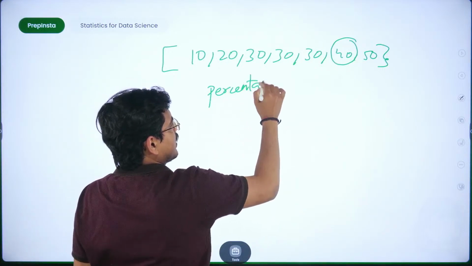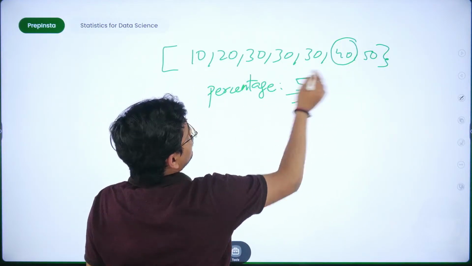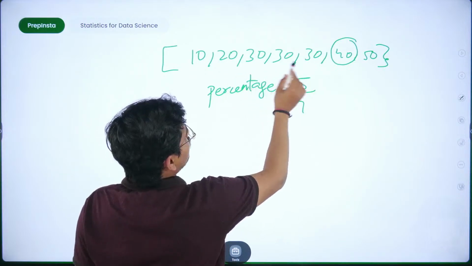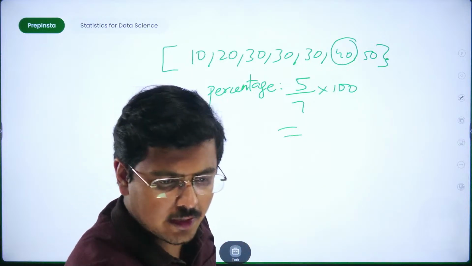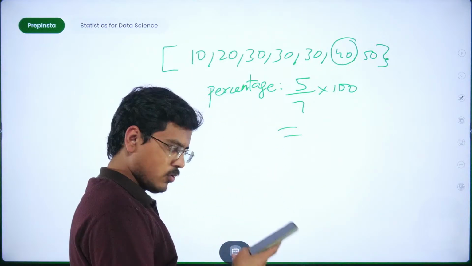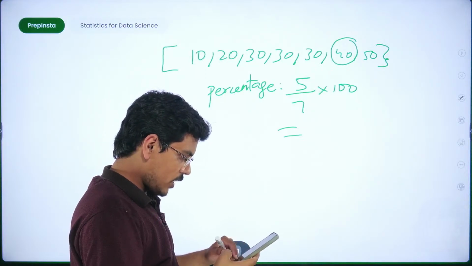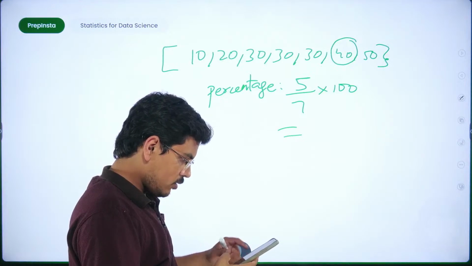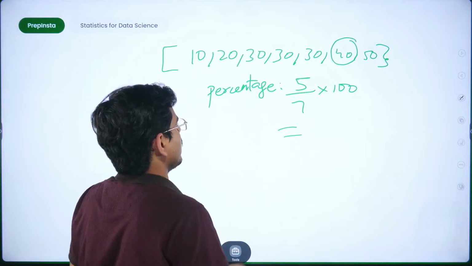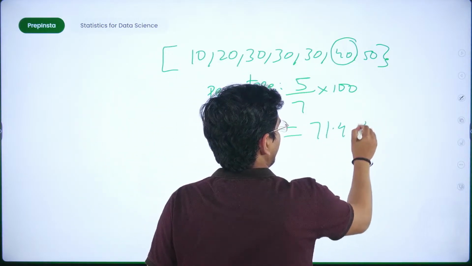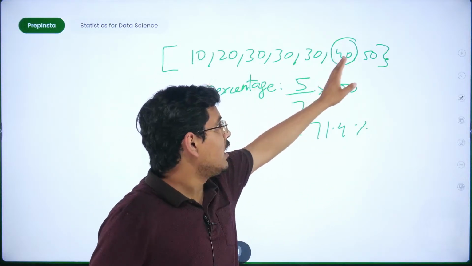Then we need to find the percentage. What will that percentage be? It is 5 upon 7, if I am not wrong, 3 plus 2 is 5, out of 7, yes. So if I calculate it like engineers, through the calculator, I'll take the calculator and check. So let's deduce this: 5 divided by 7 is 71.4%. So this is 71.4%, the percentage of values which are lesser than 40.